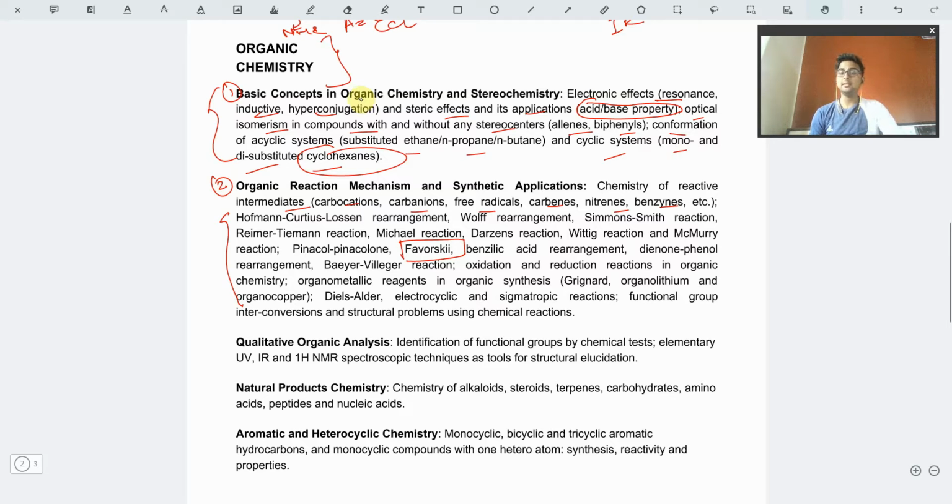The organometallic reagents are also quite used when direct synthesis or conversions are required: Grignard reagent, organolithium reagent, copper reagent, and the most important part, the sigmatropic reactions. That is Diels-Alder, the 2 pi 4 pi addition, and then the electrocyclic reactions. So these kinds of reactions are there.